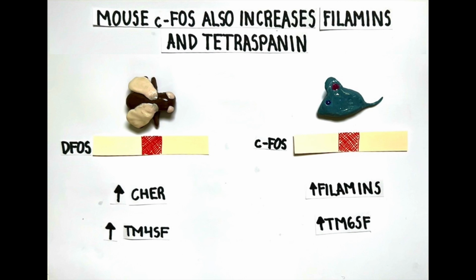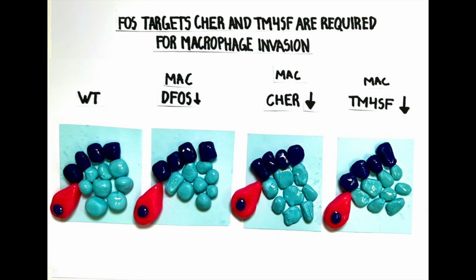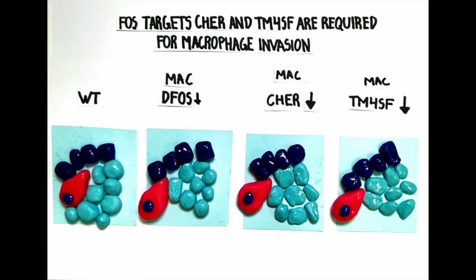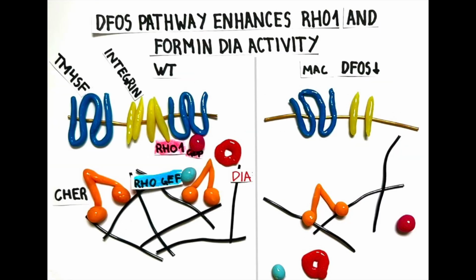To check if these D-Fos targets are themselves important for invasion in the fly, we used RNAi knockdown. And indeed, we observed that both the filamin Cheerio and the tetraspanin TM4SF are required in macrophages for tissue invasion. But how might they be doing this? We found that both enhance the activity of the Rho1 GTPase, and thus the actin-assembling formin diaphanous, as well as increasing levels of cortical actin.